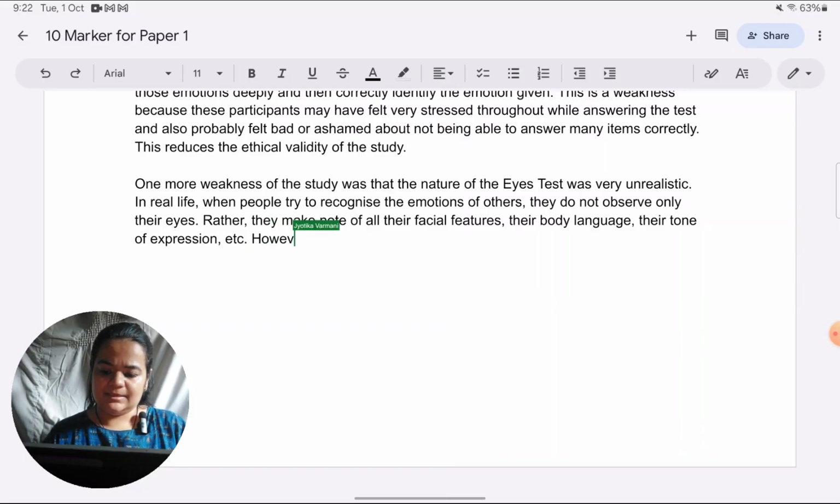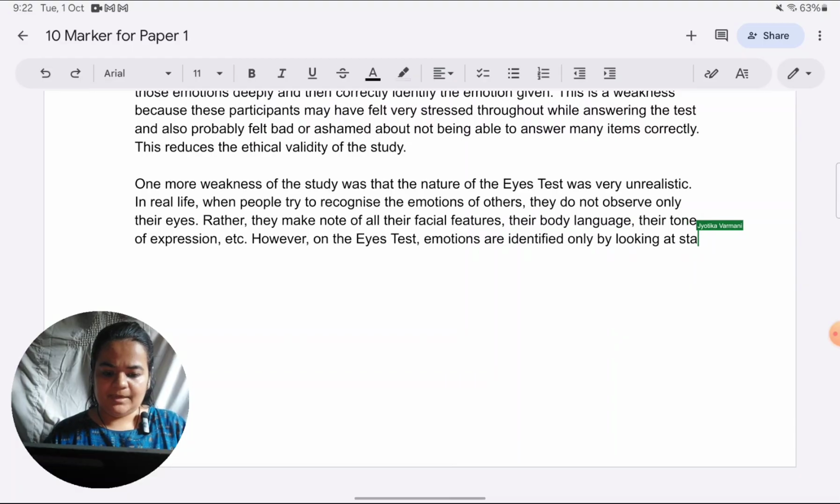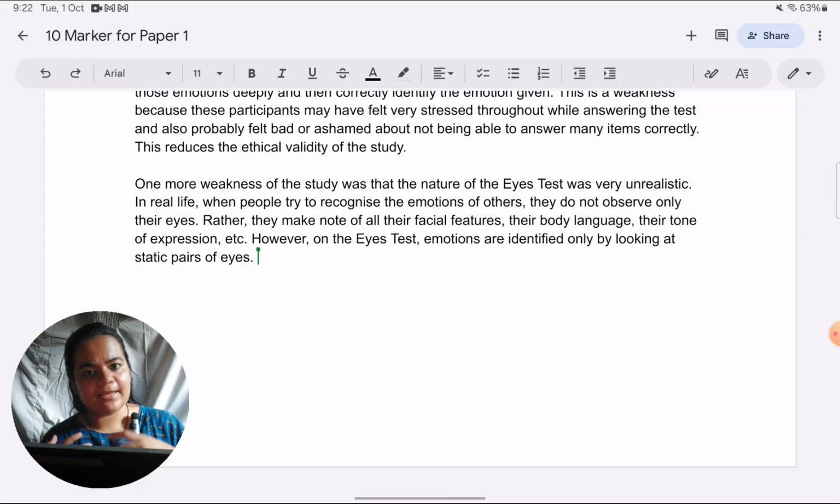However, on the eyes test, emotions are identified only by looking at static pairs of eyes. Because even the eyes are not moving on the eyes test. If today I cry, there will be movement in my eyes, but in the eyes test it's all still because they are just photographs. Now, why is this a weakness?